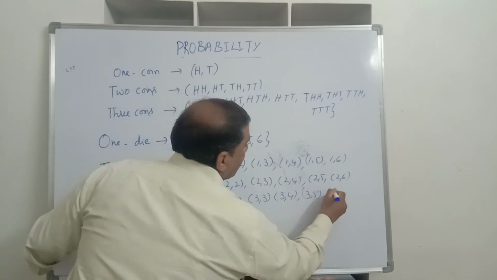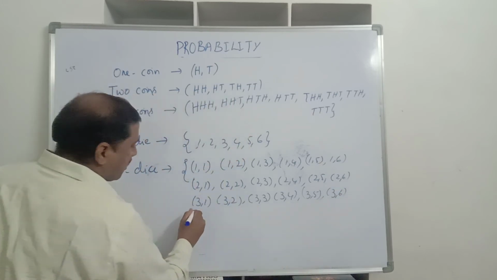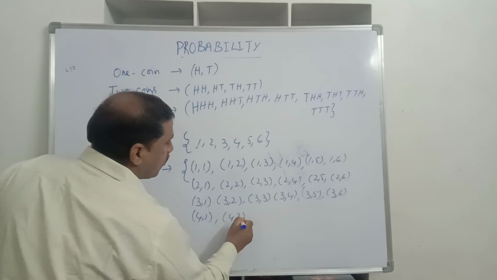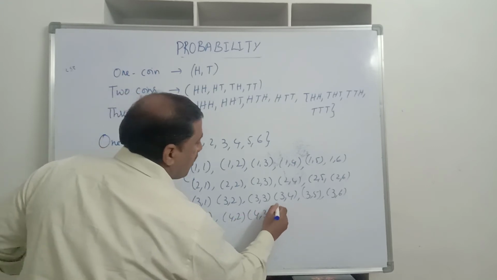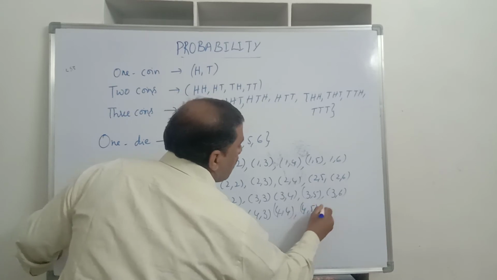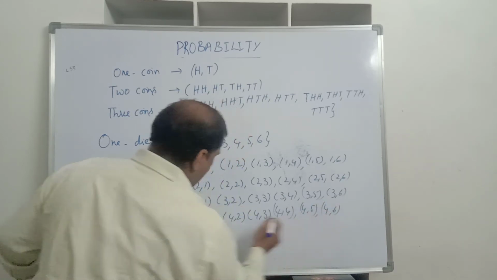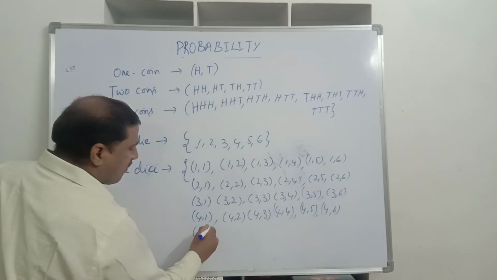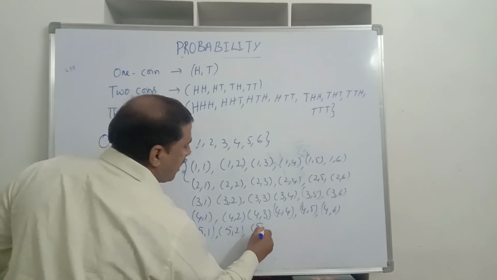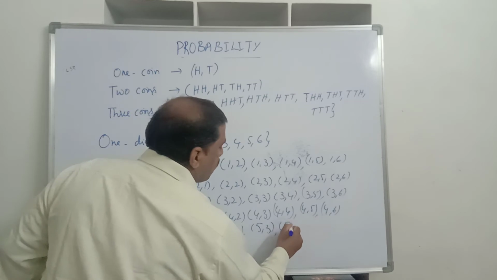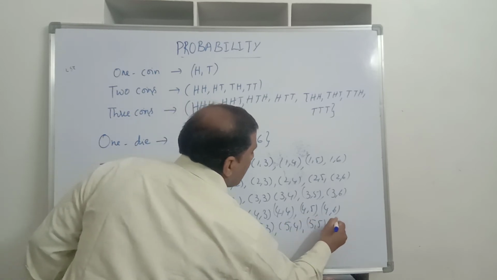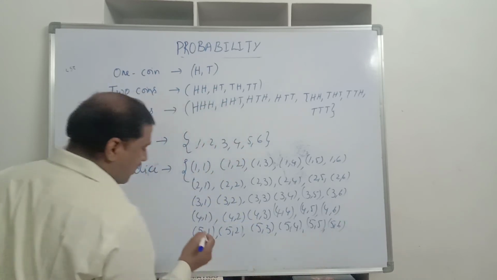3 comma 6. Then with 4 as the first die, 4 comma 1, 4 comma 2, 4 comma 3, 4 comma 4, 4 comma 5, 4 comma 6. Then with 5, 5 comma 1, 5 comma 2, 5 comma 3, 5 comma 4, 5 comma 5, 5 comma 6.